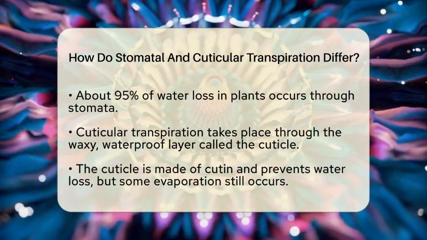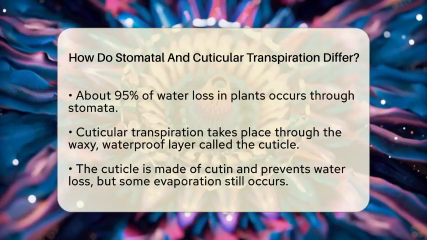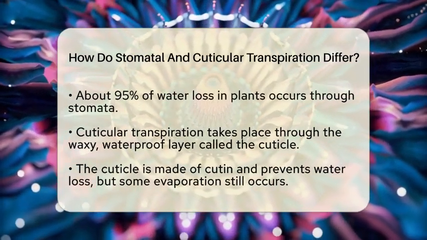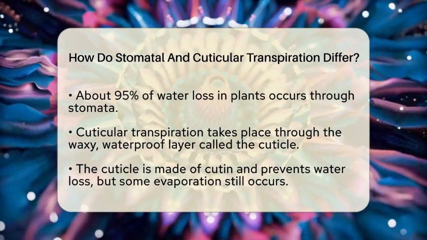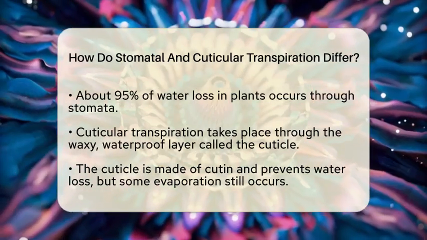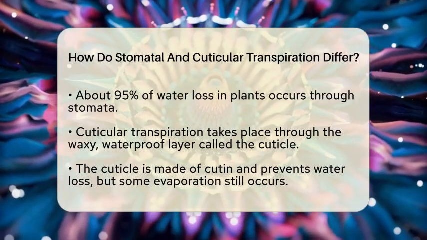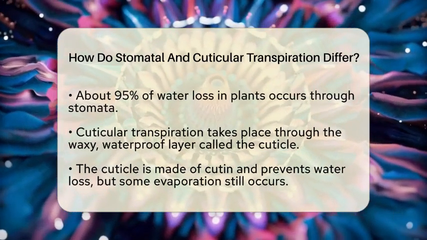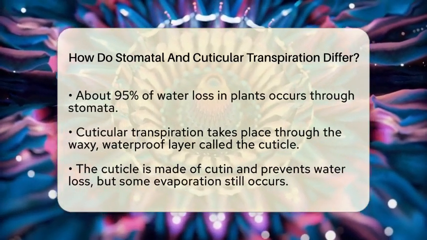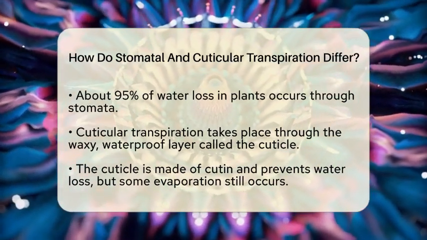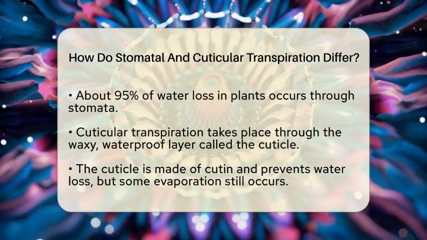Since stomata are also the gateways for gases like carbon dioxide and oxygen, they are essential for photosynthesis. Because of this, about 95% of water loss in plants occurs through stomata. The opening and closing of stomata depend on environmental factors like light, humidity, and how much water the plant has. When water is scarce, the guard cells close the stomata to save water.